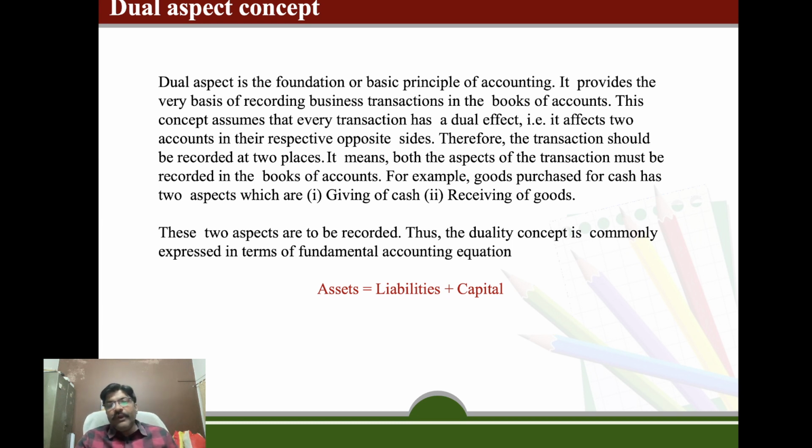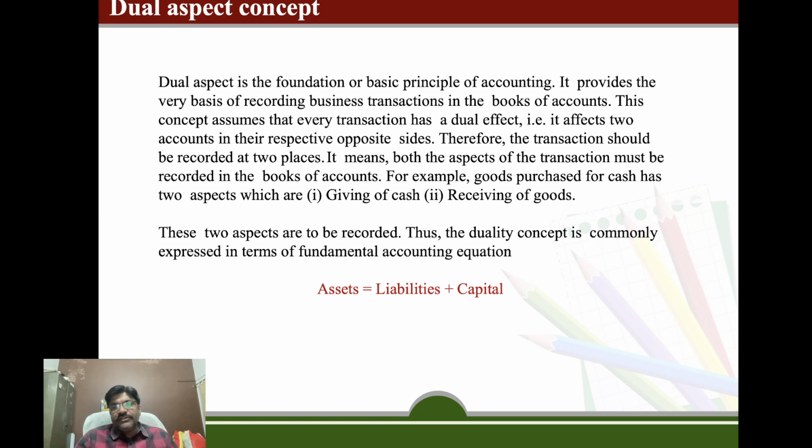Thus, the dual entry concept is commonly expressed in terms of the fundamental accounting equation, that is assets equal capital plus liabilities. In the cash purchase, the cash is considered as an asset, so assets reduce because we have given the cash, and goods received increase our stock. So in this particular transaction, only assets get affected.